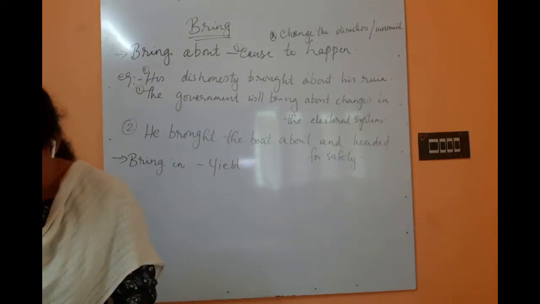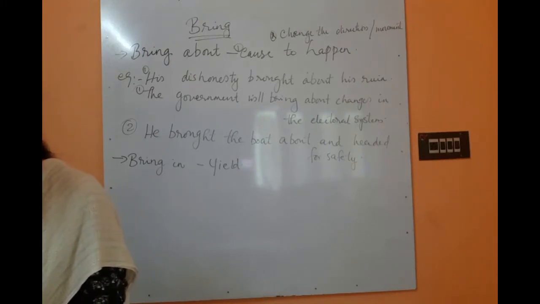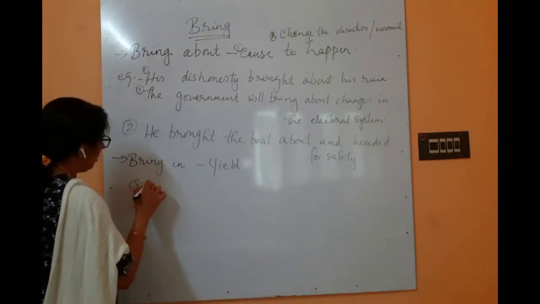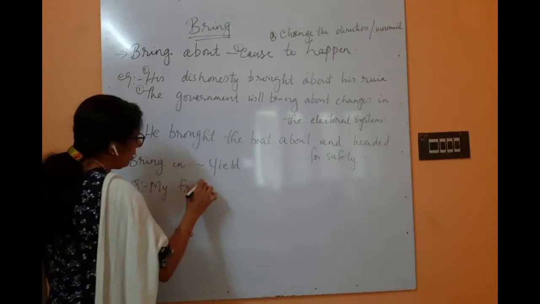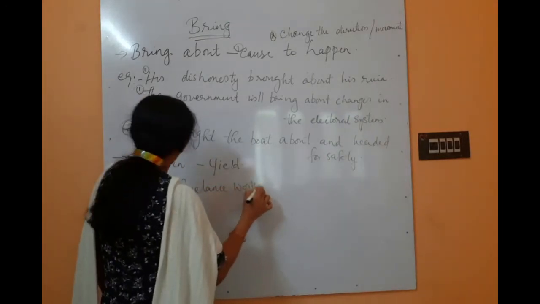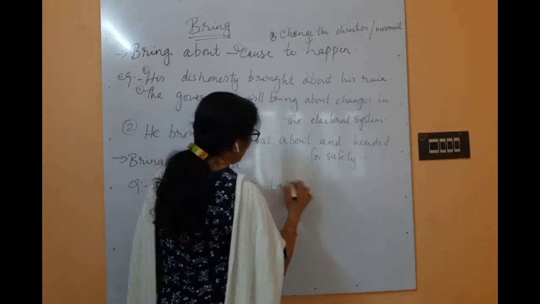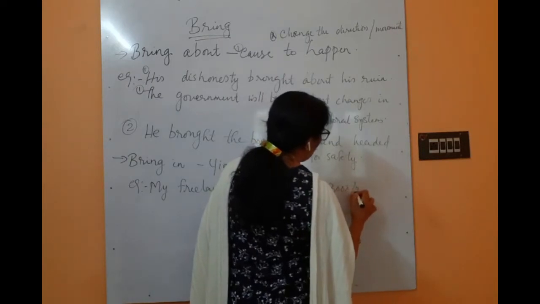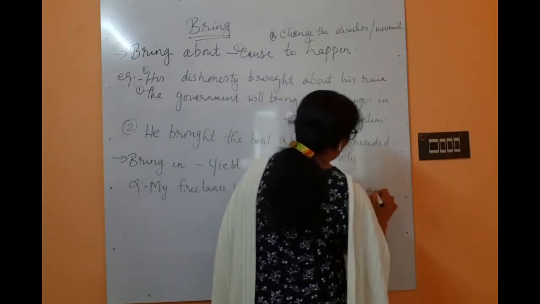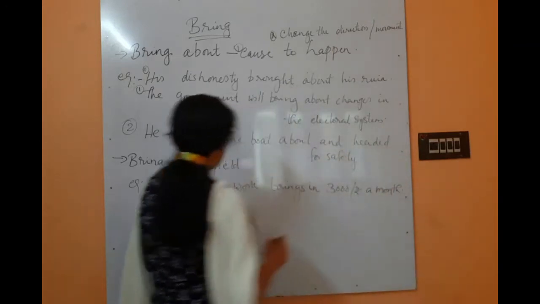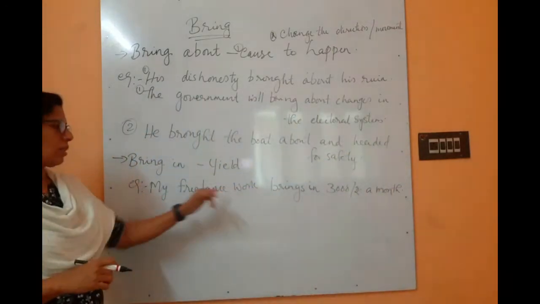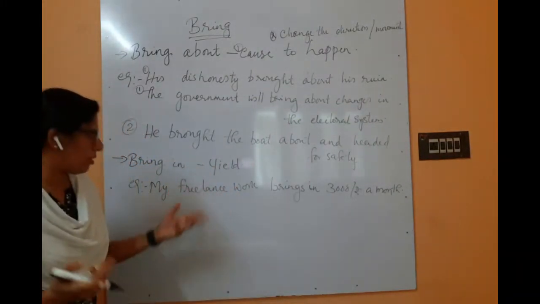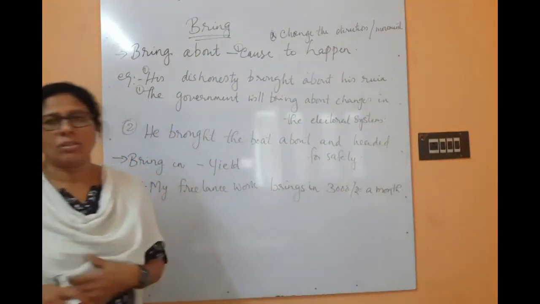The example is, my freelance work brings in 3,000 rupees a month. He can earn it. The work which I am doing as a freelance journalist or a photographer, whatever it is, that brings in 3,000 rupees a month.